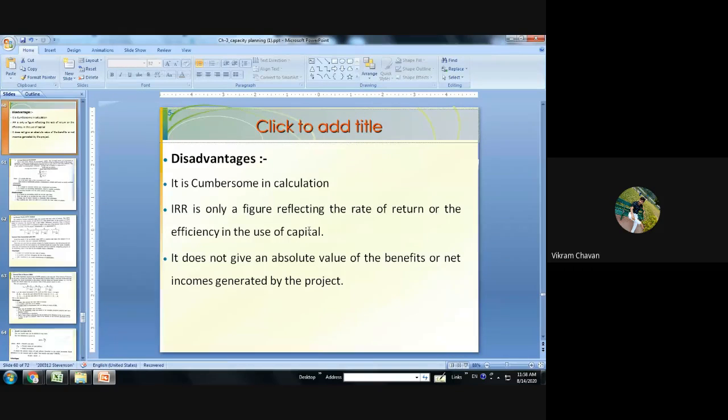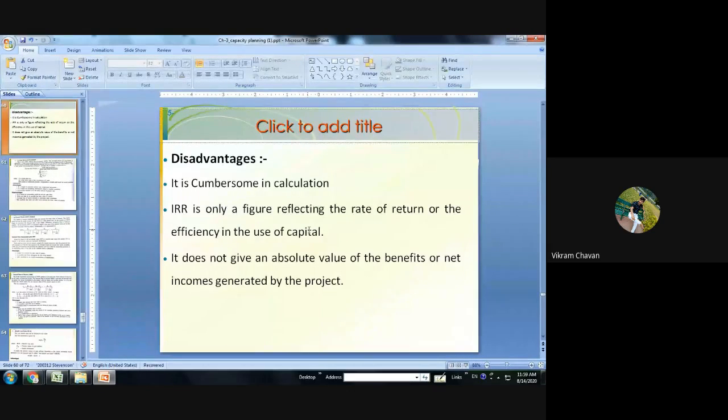So IRR is only a figure reflecting the rate of return or the efficiency in the use of capital. How capital is working effectively, that is the only value we get by considering this internal rate of return. We will not get the absolute benefit or income from that particular investment, so it may lead to faulty business selection.